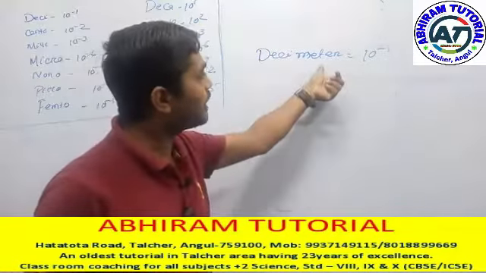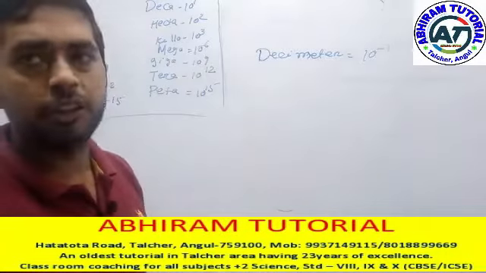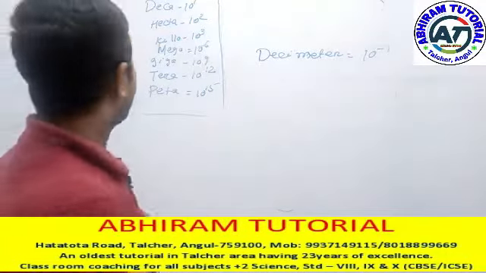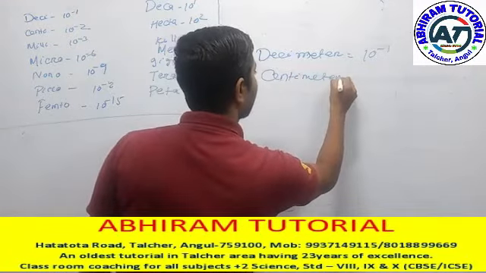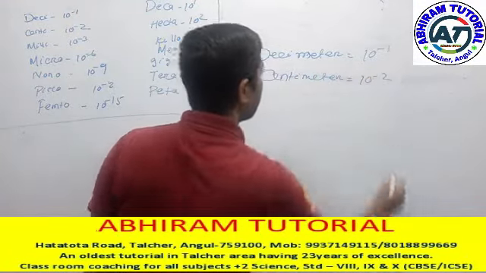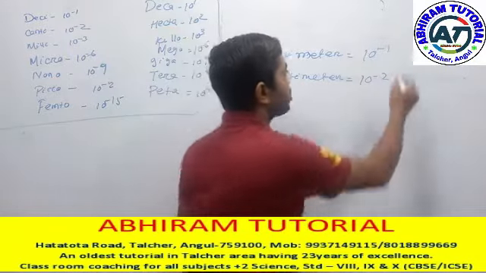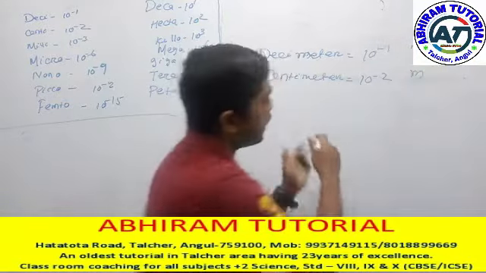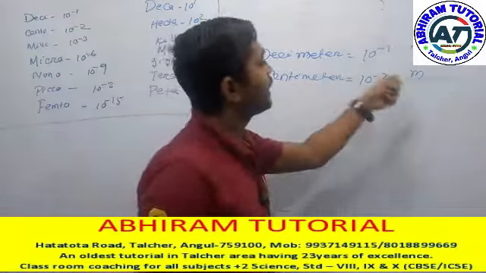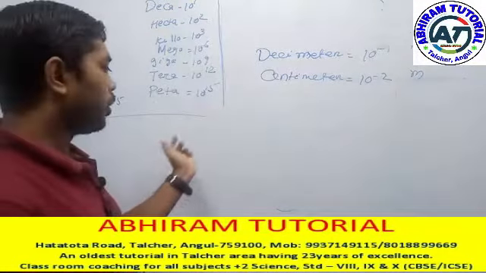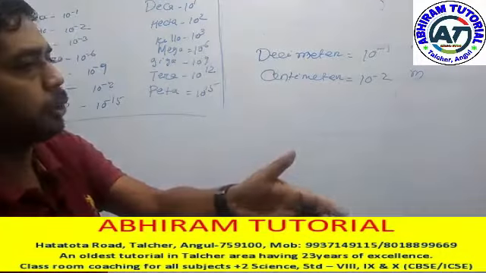You know the unit of length is meter, but this is a smaller unit of length, decimeter. Next one is your centimeter. Centimeter means 10 to the power minus 2. Everything should be converted to the standard form, meter. Decimeter to meter, centimeter to meter. Means smaller unit to a standard unit, converted to meter.